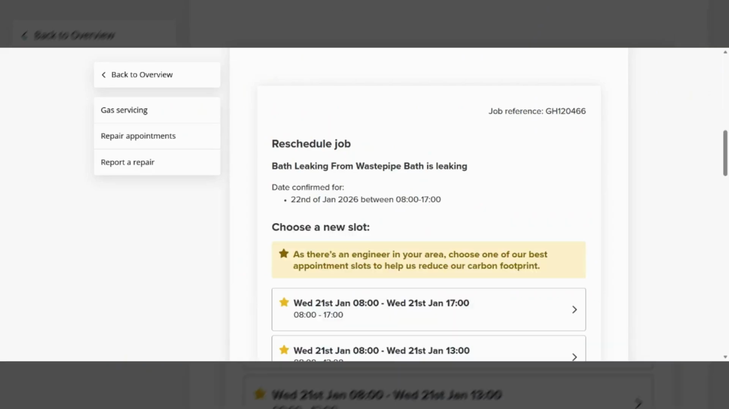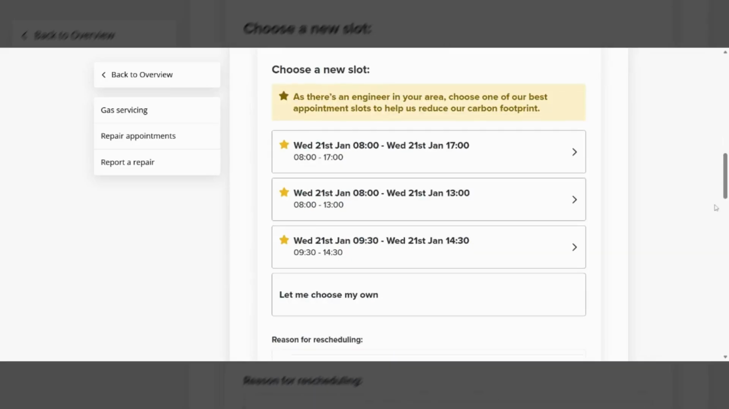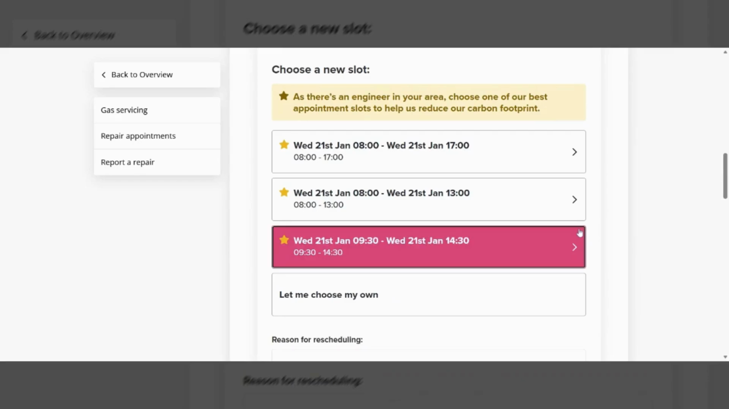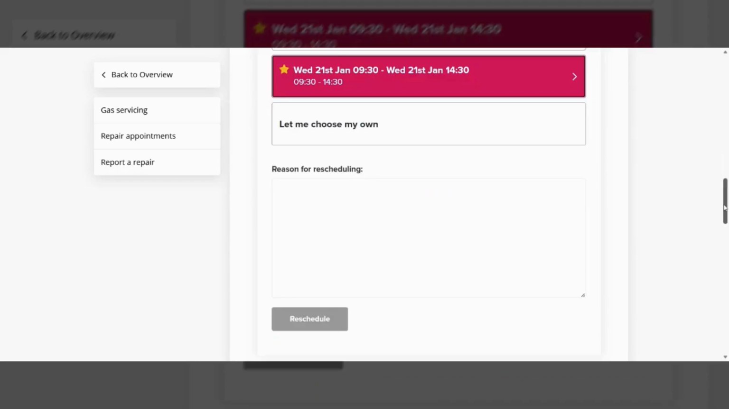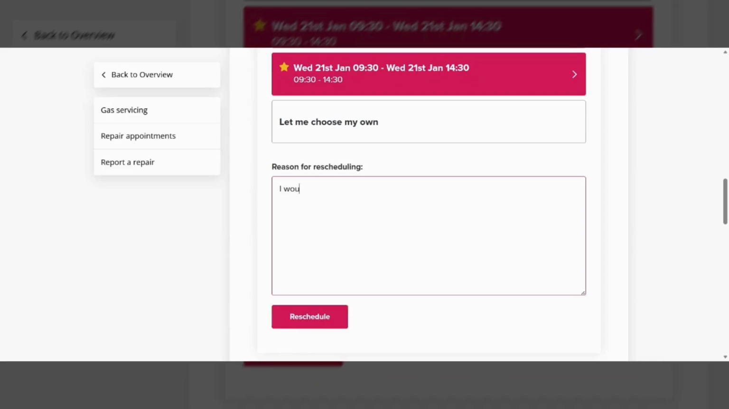Scroll down to select the preferred time slot. Here you'll then have the option to enter your reason for rescheduling. Then click the Reschedule button.